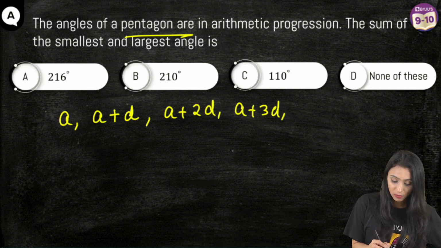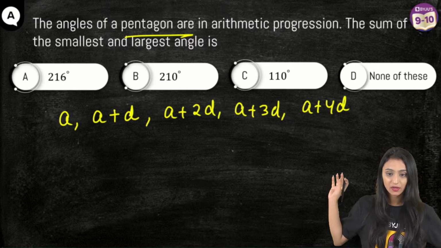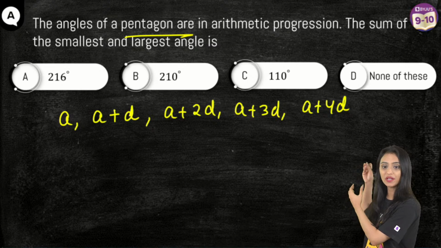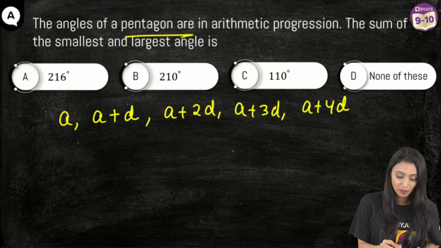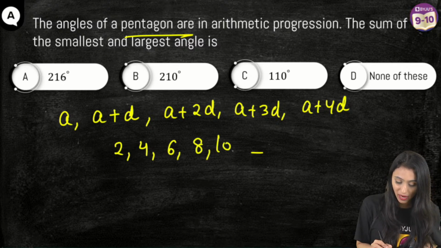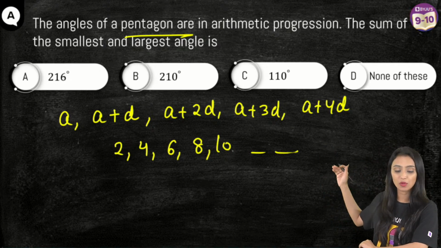Right now, you might not be able to understand what this A plus 2D I'm doing. But this D is representing the common difference. Let me give you an example. If the first term is 2, next is 4, next is 6, next is 8, next is 10. You can clearly observe the pattern here. You will be able to tell what the next term is going to be. Reason being, there is an arithmetic progression here.